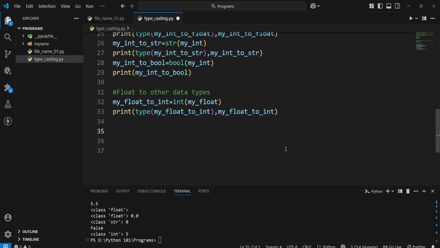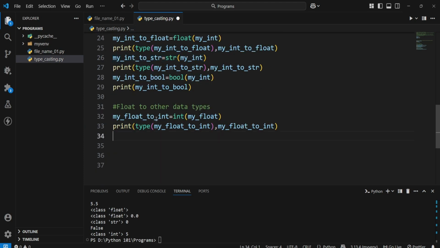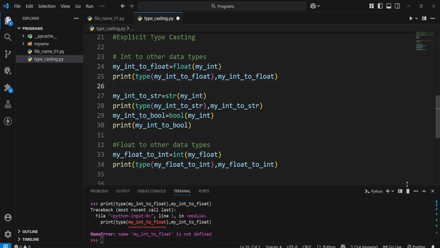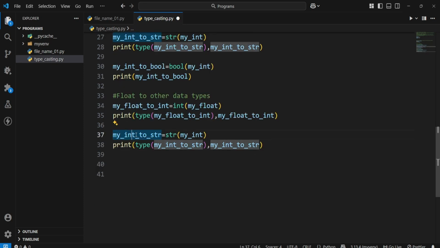Okay, now let's move on to converting our float to a string. Similar to our integer, it will also use str. Okay, let me give spaces here. Sorry about this. Spaces here. Okay, so let me print this. Okay, so my float, I'll give my float to str, and here I'll give my float.